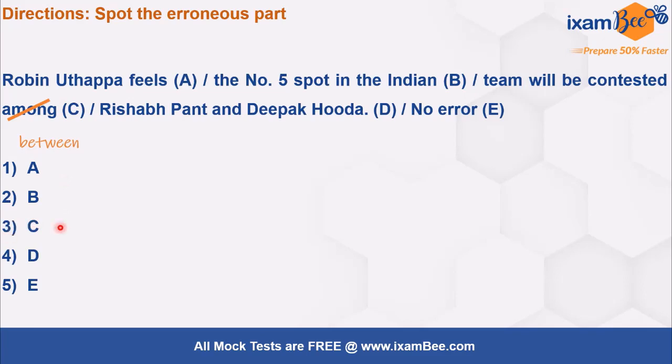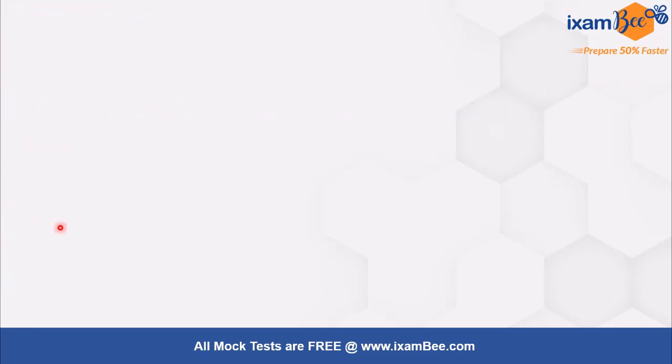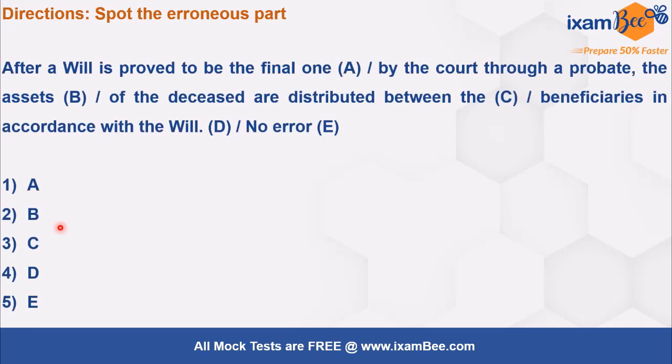Now see another such example where we should use among instead of between. It says after a will is proved to be final by the court through a probate, the assets of the deceased are distributed between the beneficiaries in accordance with the will.